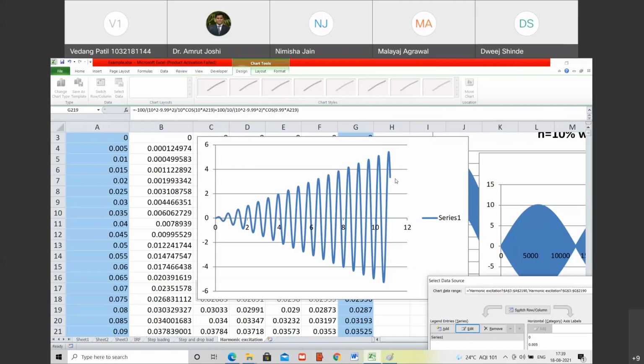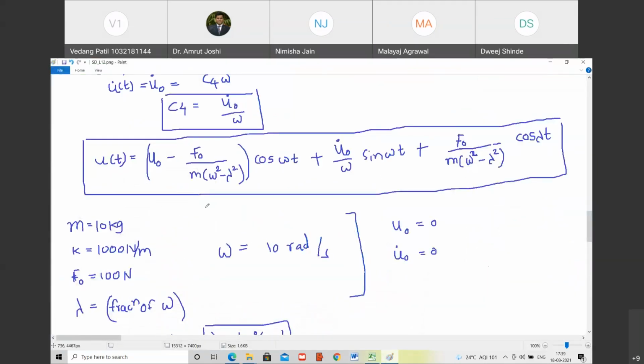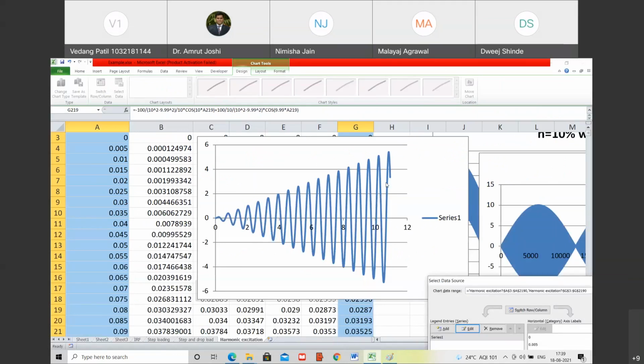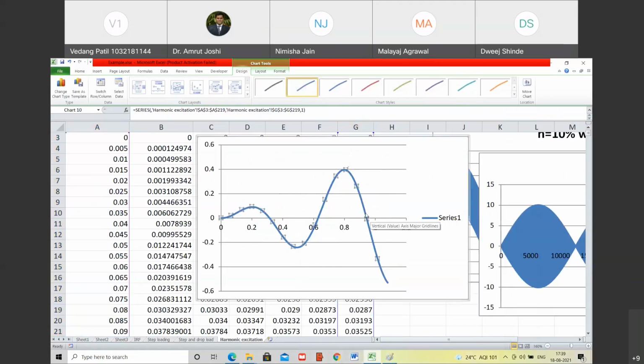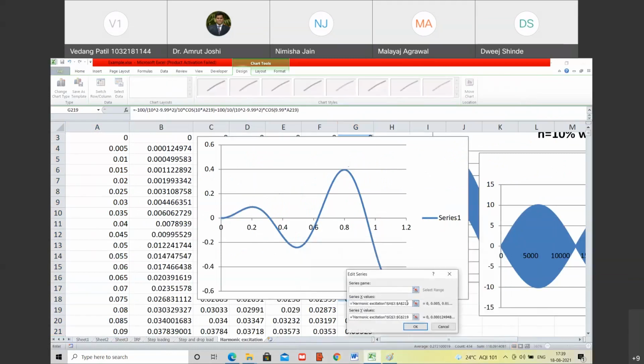Now, ये अगर आपको समझ में आया है रेजोनेंस का फिनोमेना, so tomorrow what we are going to do is we are going to write down mathematically the expression for u of t when omega and lambda are same. Are you with me? Yes. And I will show that that plot also looks something like this. यहाँ पे हमने क्या किया है? We have substituted lambda very close to omega. Happy? Yes. पर वहां पे मैं दिखाऊंगा आपको कि when lambda is equal to omega, the response actually looks something like this only. Are you with me? Okay, sir. Just give me a second.